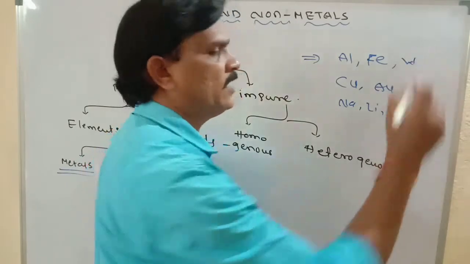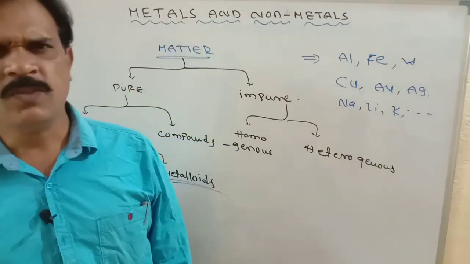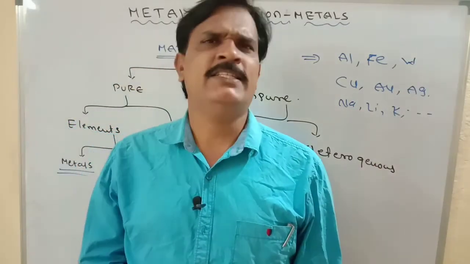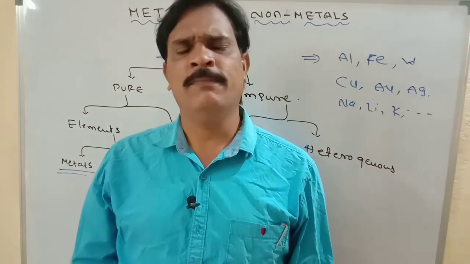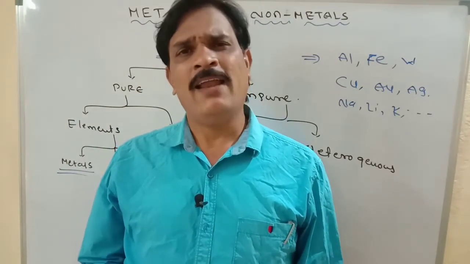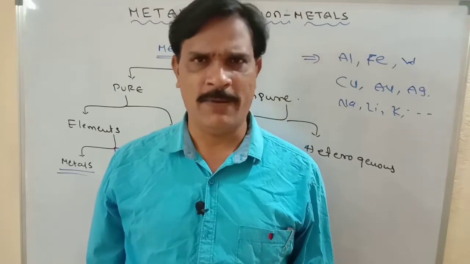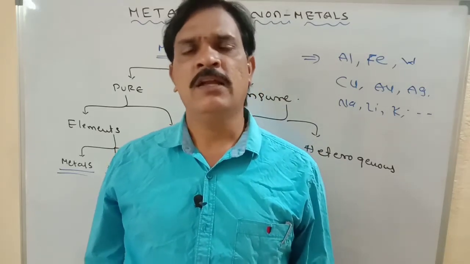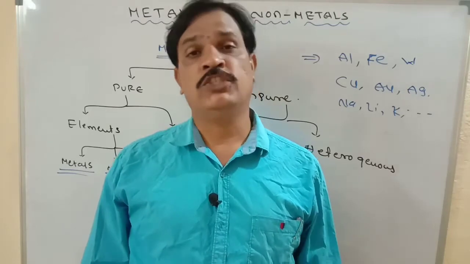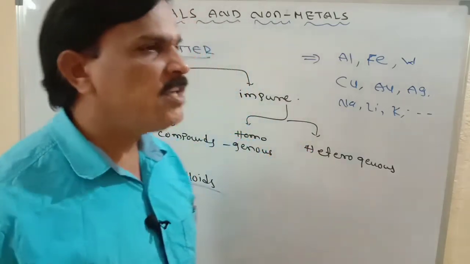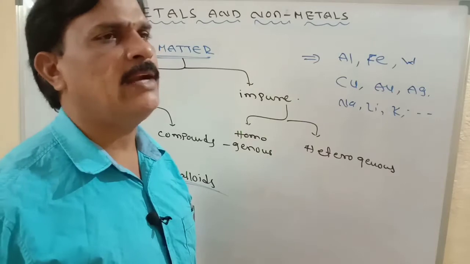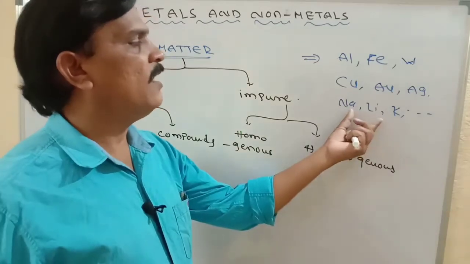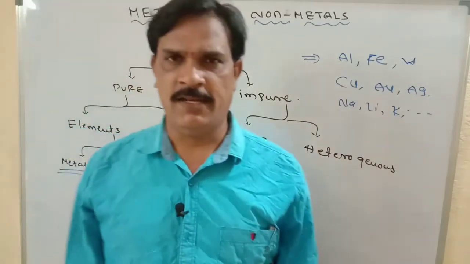So many, these are all elements. The best nature of metals is that they are highly electropositive elements. They lose electrons from their outer shell orbital, then they gain a stable electronic configuration. Most of the metals are highly electropositive elements. These are the best examples for metals.